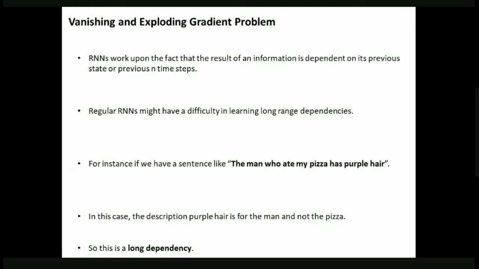dependencies. Let us say we have taken a sentence like this one: the man who ate my pizza has purple hair. Here we are describing that the man who ate our pizza has purple hair. So what does this purple hair actually refer to? Does it tell about the pizza color, or the hair color of the man who ate our pizza? Actually, it describes the man, right? So here the description purple hair is for the man who ate our pizza, but it is not about the pizza. So here we have a long dependency, right?